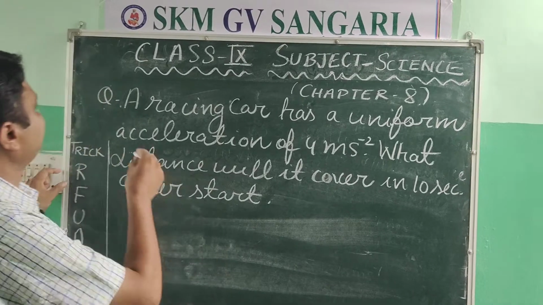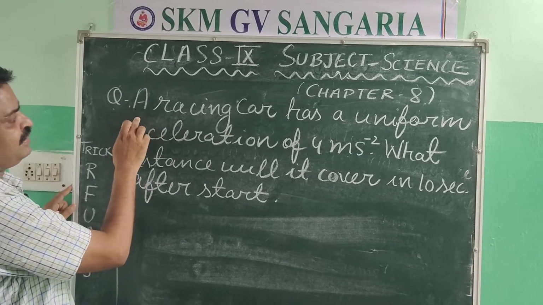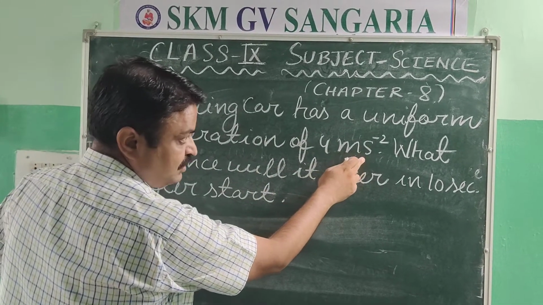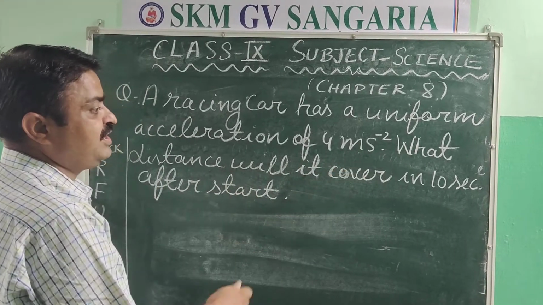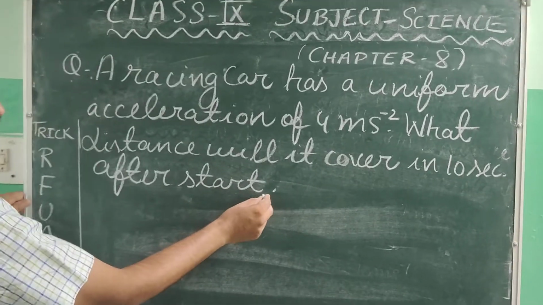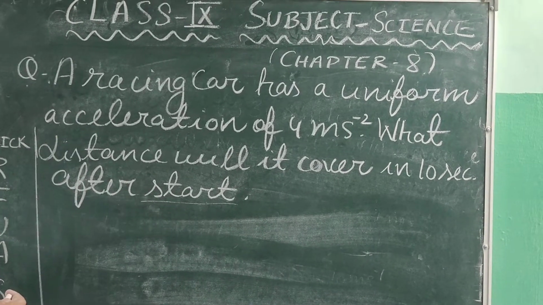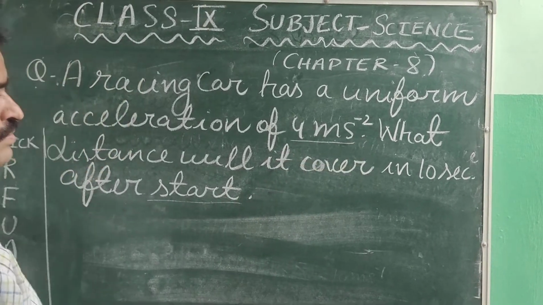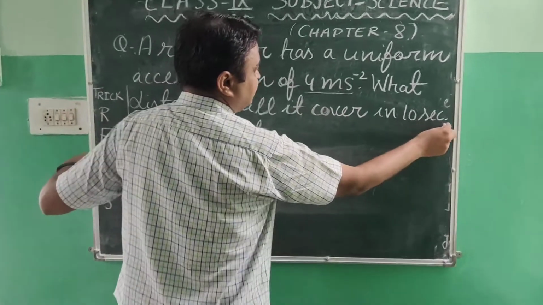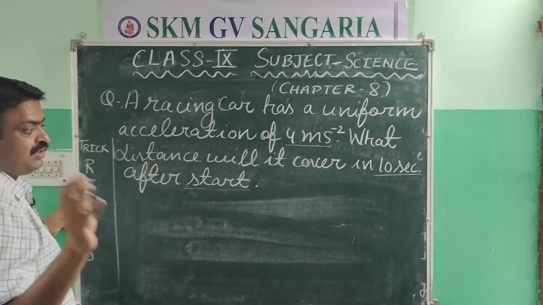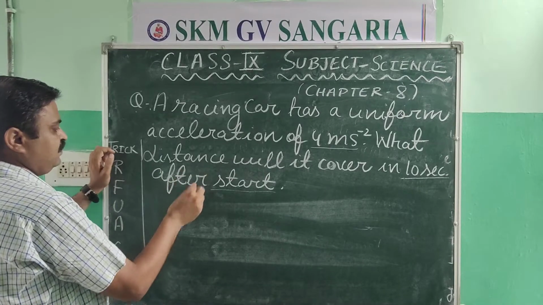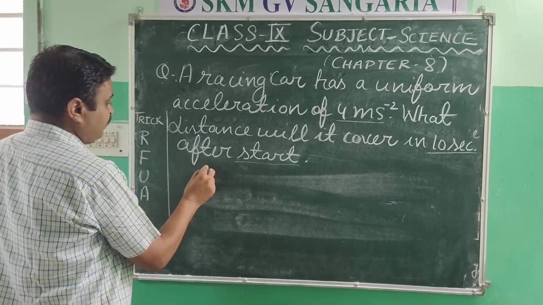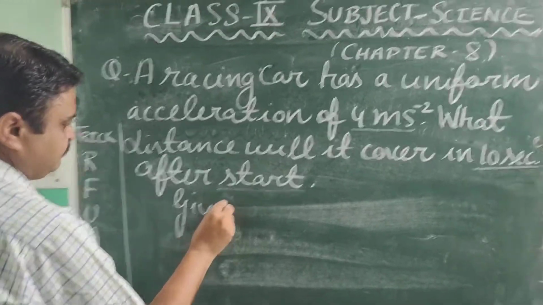So again, we are with a different problem. A racing car has a uniform acceleration of 4 meters per second square. What distance will it cover in 10 seconds after start? If you read this, you may find only one quantity here, but there are more than two quantities given in the question. So first we will read it, and now we will find the quantities that are given.